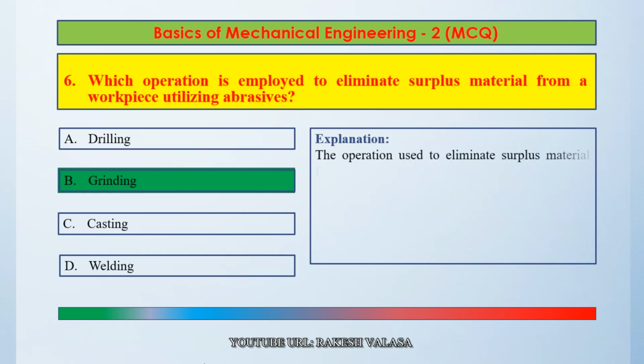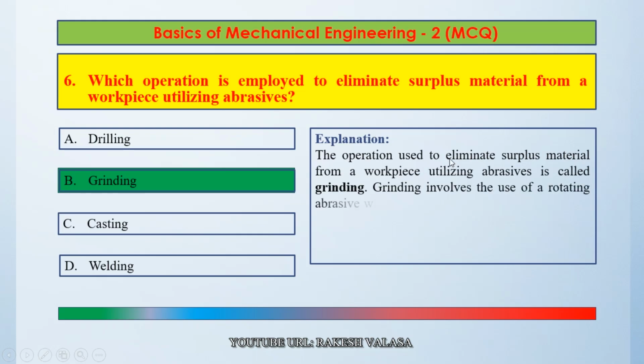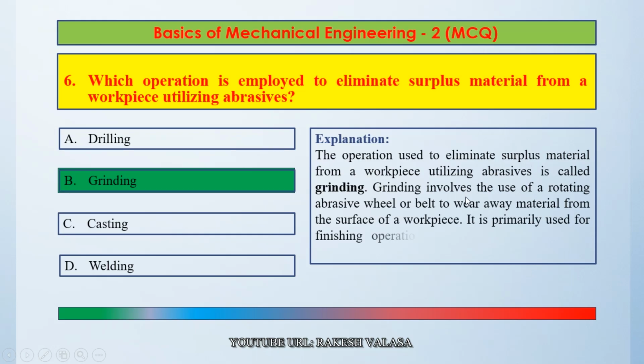The operation used to eliminate surplus material from a workpiece utilizing abrasives is called grinding. Grinding involves the use of a rotating abrasive wheel or belt to wear away material from the surface of a workpiece. It is primarily used for finishing operations to achieve high precision, smooth surfaces, and tight tolerances. So the correct answer is option B, grinding.